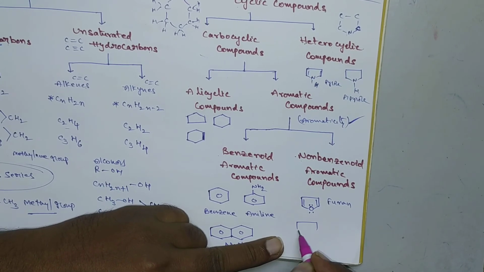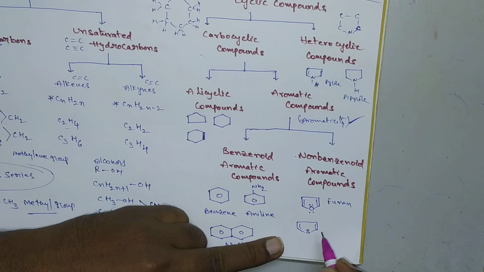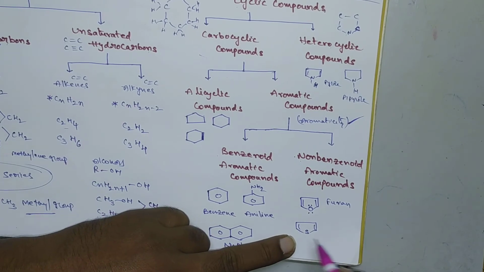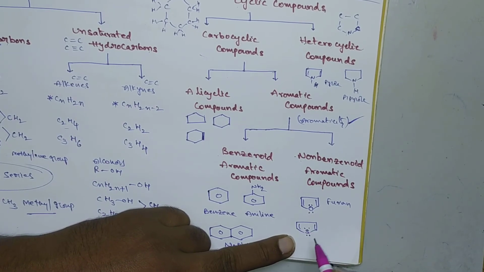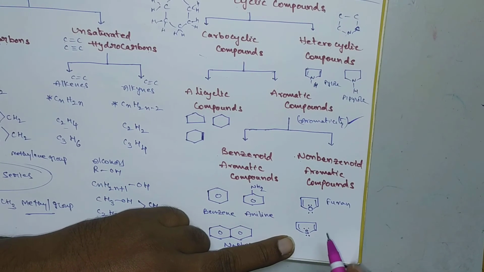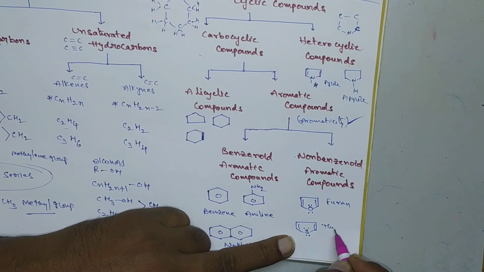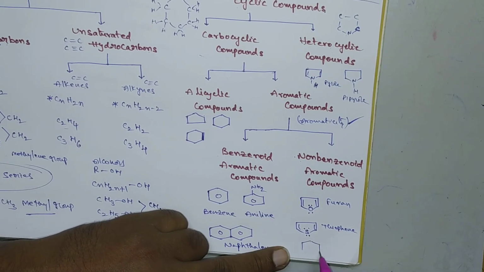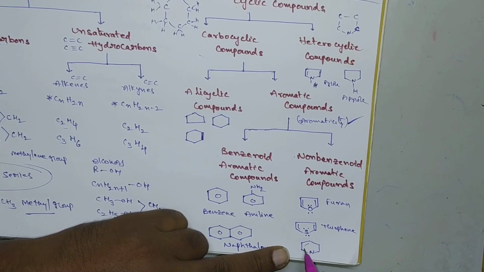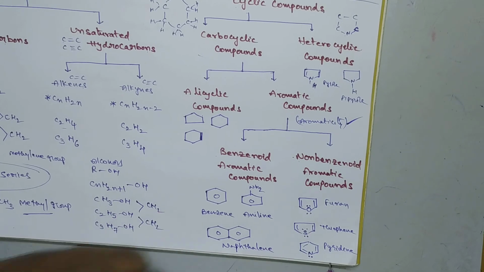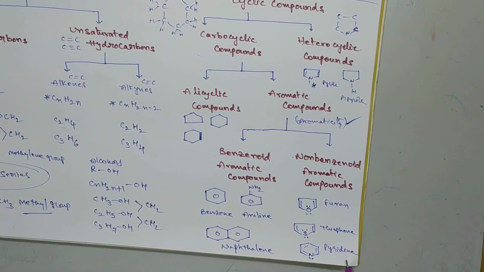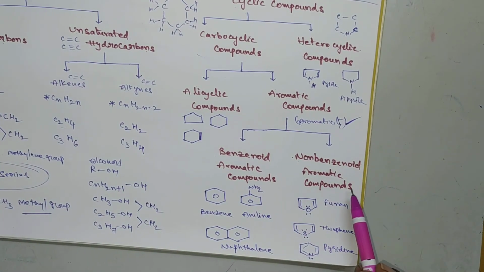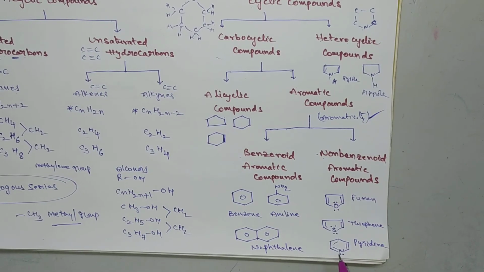And next one, if sulfur is here, this is another heteroatom. These are also called heterocyclic compounds. So this is thiophene. Here a 6-membered ring is there. This is called pyridine. So furan, thiophene and pyridine are called non-benzenide aromatic compounds. These do not consist of any benzene nucleus.